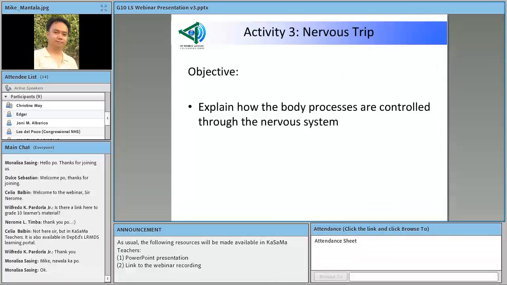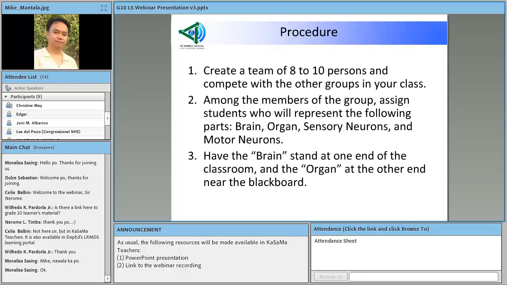You can refer to your curriculum guide again for these learning competencies. Okay, so this is Activity 3, nervous trip. It's entitled nervous trip, and we have here as an objective that our students are able to explain how the body processes are controlled through the nervous system. Here is the procedure. There's going to be a team of 8 to 10 students, and they will compete with other groups in the class. Among the members of the group, students will be assigned to represent the following parts: brain, organ, sensory neurons, and motor neurons.